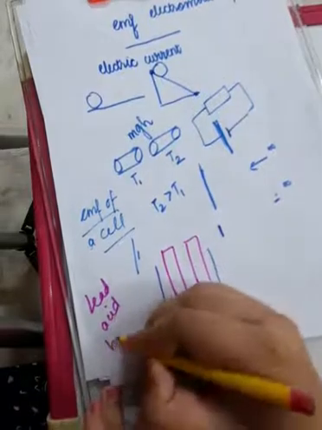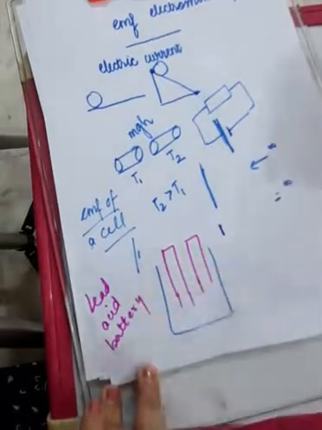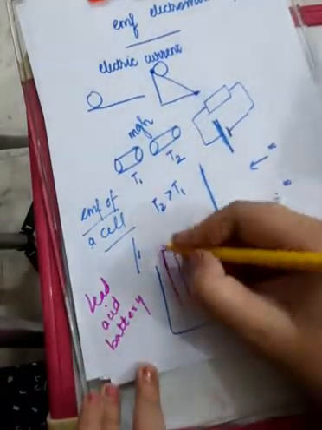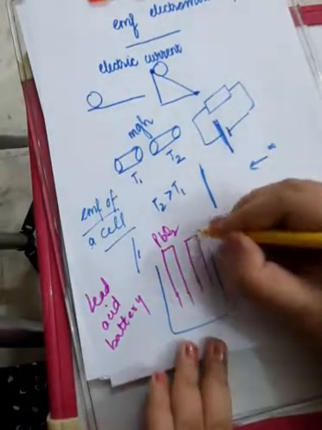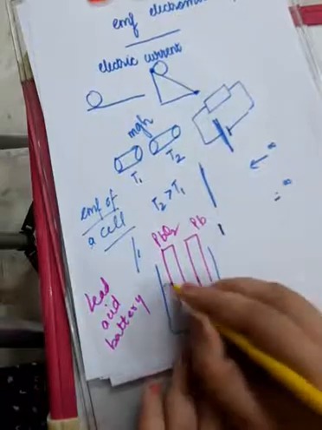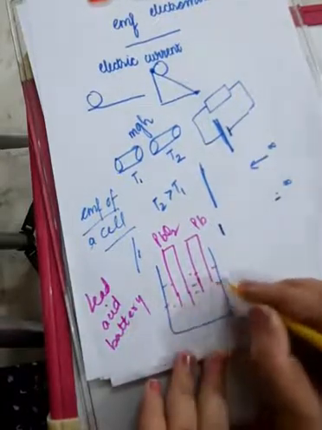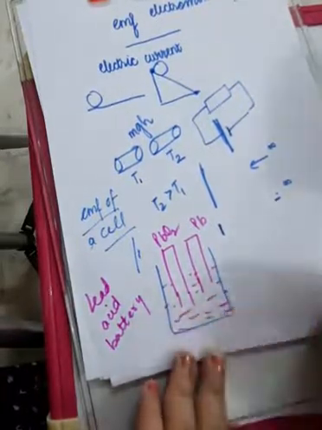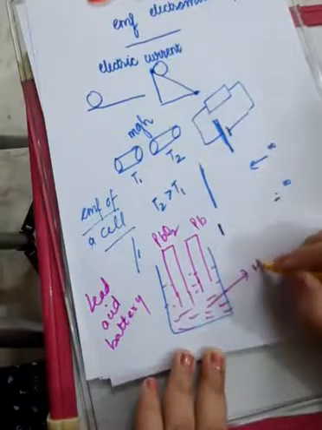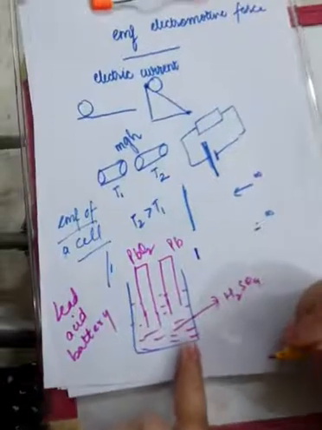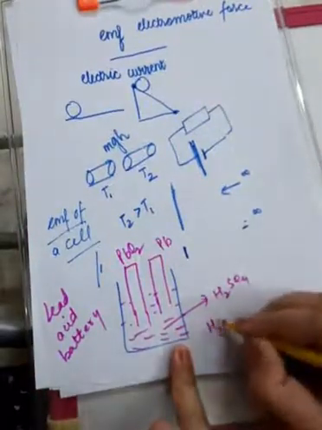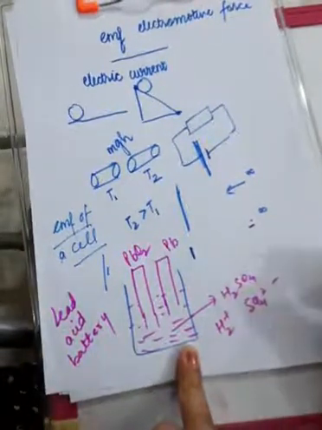I'm going to explain to you what is the meaning of EMF. In the first electrode is made up of PbO2, lead dioxide. This is made up of lead only, and the electrolyte is filled here. These two electrodes are dipped in an electrolyte, and the electrolyte is H2SO4. Now H2SO4 being an electrolyte, it will dissociate into 2H positive and SO4 2 negative ions.